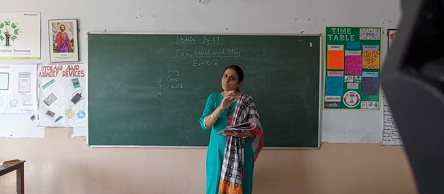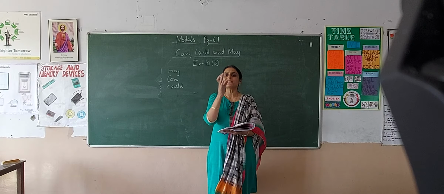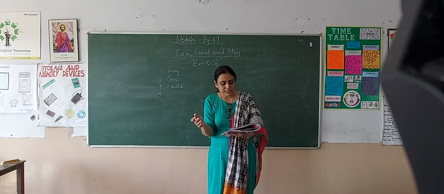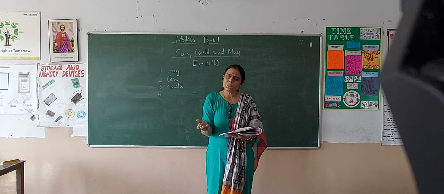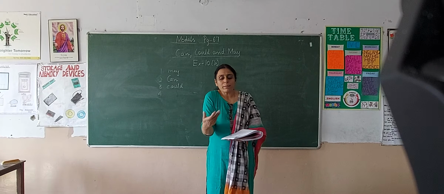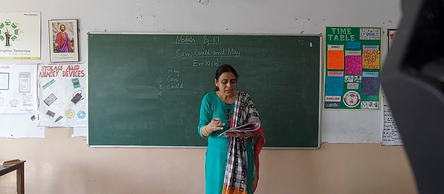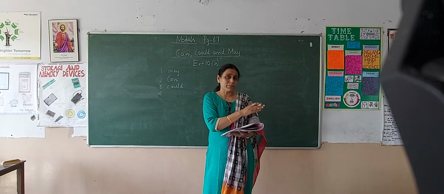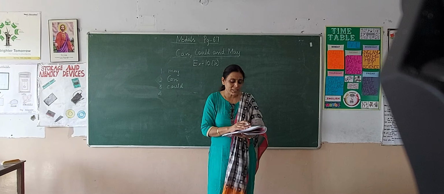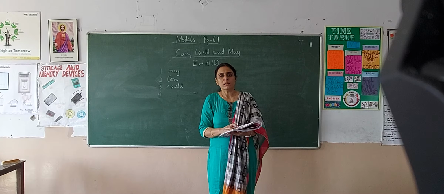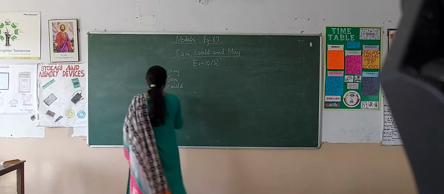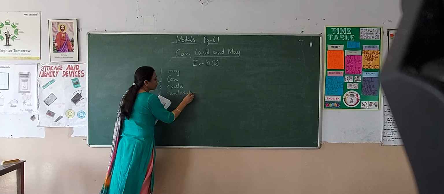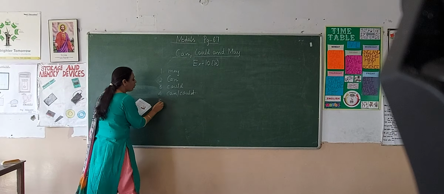Sentence, children, it can be used in both ways. Both ways means you can use it as a present tense or you can use it in the past tense. How can you be so mean? If I am asking you straight away, how can you be so mean? And if you have done something in the past and I am talking to you, I will say, how could you have been so mean? So it can be used in both ways, with can or could. You can use either can or could.